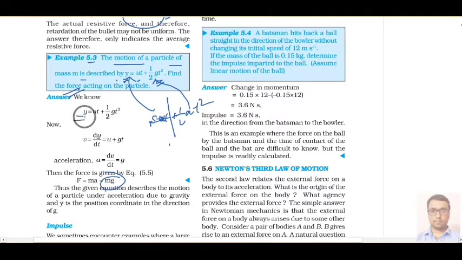So how do we calculate force? First of all, we will calculate velocity. Velocity is the differentiation of y with respect to time. You get u plus gt, the first equation. Now acceleration is what? That is again dv over dt. Again you have to differentiate this. u is constant, its differentiation is 0, and the differentiation of t is 1. So we will have the answer, that is g only. So our force will be mass into acceleration, that is mg.